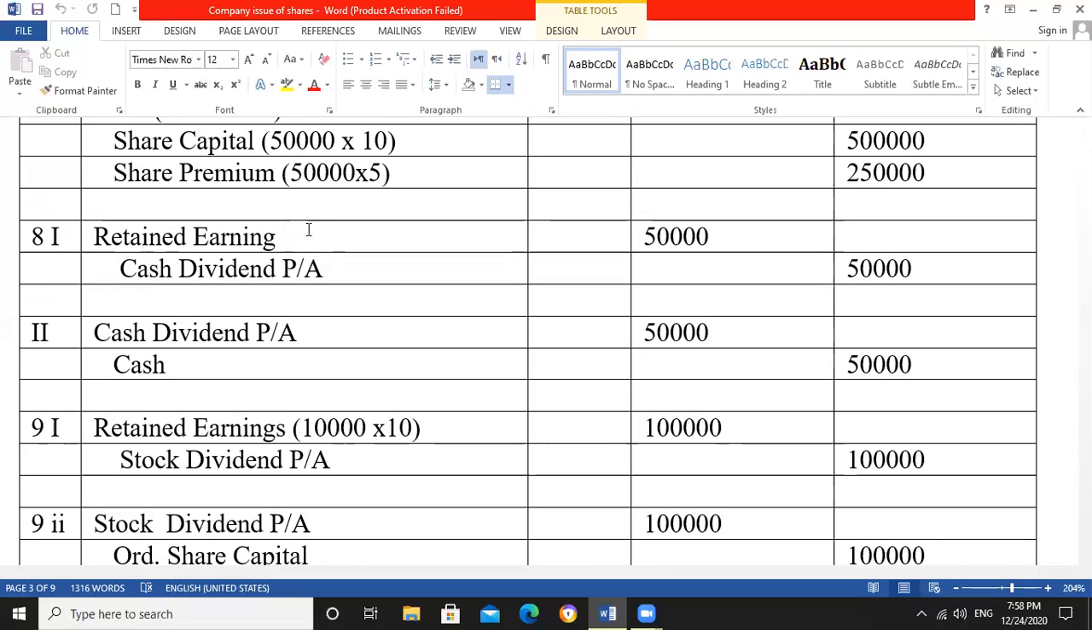Cash dividend payable means this is our liability, not the payment. Payment will be recorded in the next entry, that will be cash dividend payable debit and cash credit. It means that the cash dividend is paid by our company. So cash dividend payable will be debit, because liability is decreasing, and when liability is decreasing, it is recorded on the debit side. Cash dividend payable debit and cash will be credited, because cash is going from our company account, because we have declared and also paid.